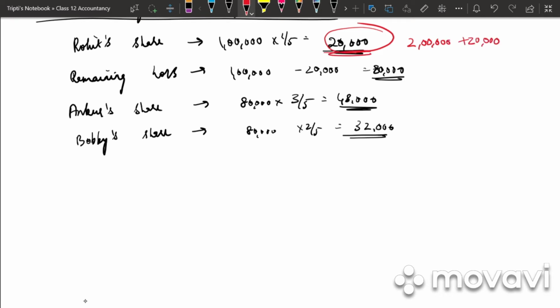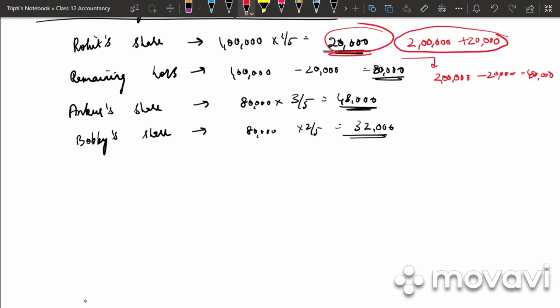Because this is a loss which has been suffered by Rohit, and they had guaranteed him that they will give him 2 lakh as profit. If they give him only 2 lakh, what will the actual Rohit share be? 2 lakh minus loss 20,000, which is 1,80,000, less than the guaranteed profit. That is why they will be giving him 2 lakh plus 20,000.